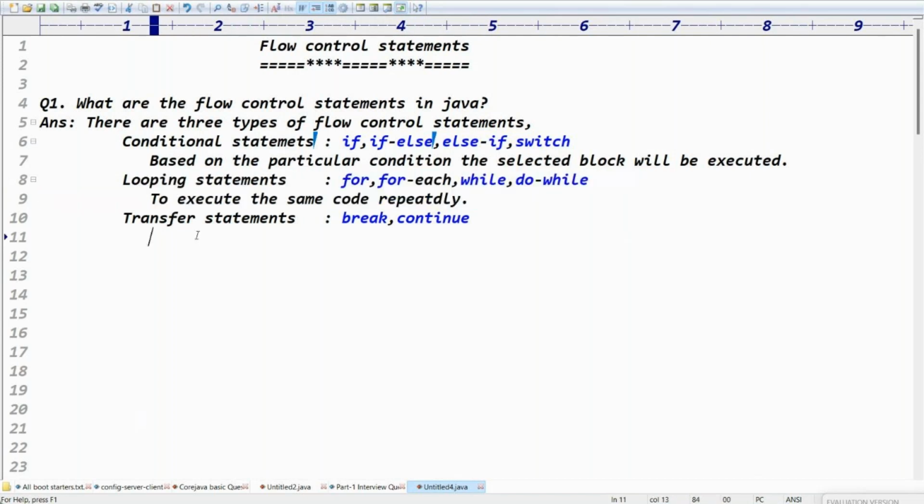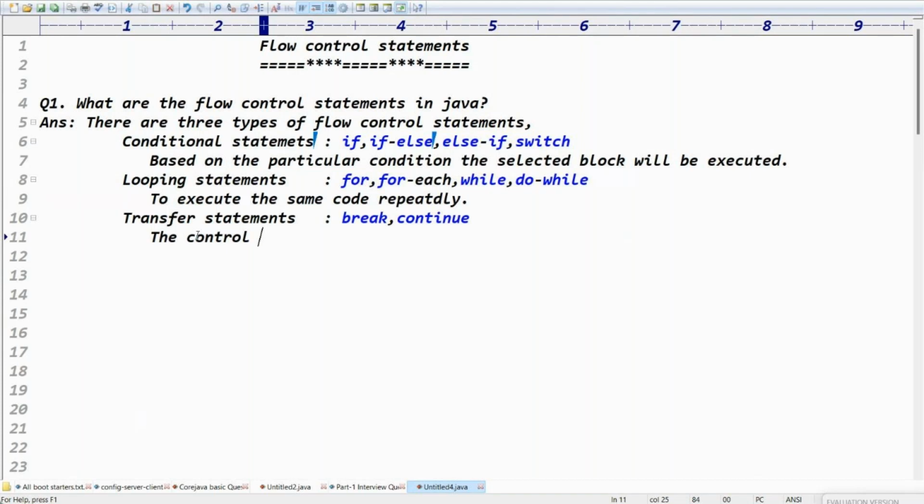What about transfer statements? The control is jumped from one location to another location. For example, if I use break inside the for loop, it will stop the loop and come out of the loop. That is called transfer statements. Continue is also the same thing, to skip the iteration. Break means stop execution and come out of the loop. Coming out of the loop means the control is transferred.